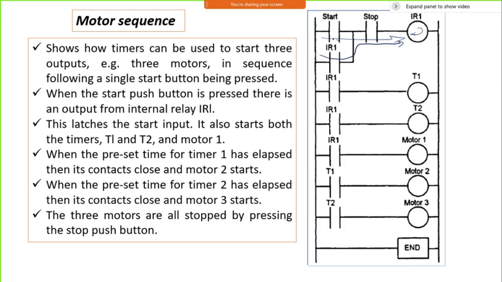Then depending on the status of IR1, I want to operate different timers. I can have IR1 operate for maybe 5 to 10 minutes. This is for 5 minutes.